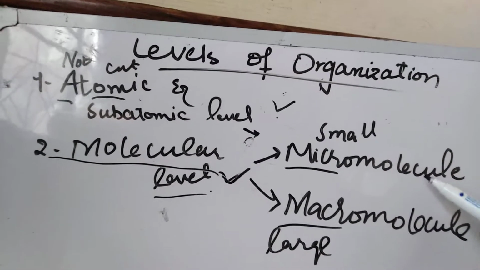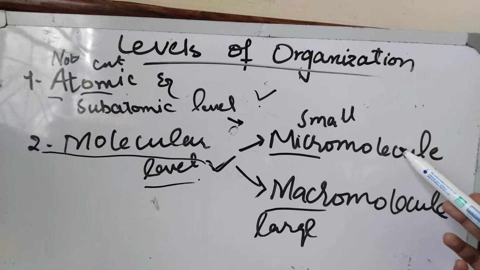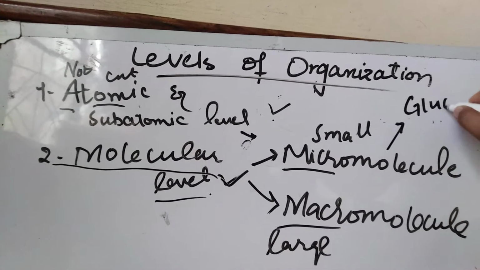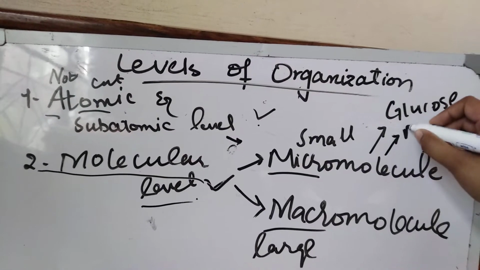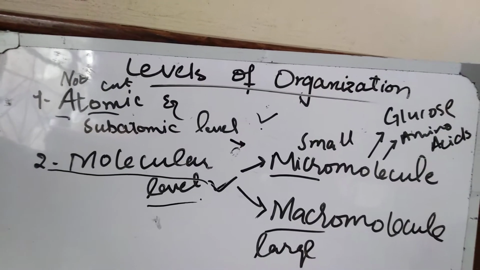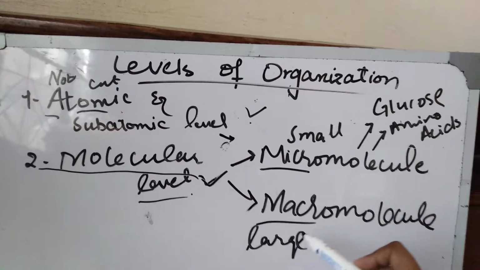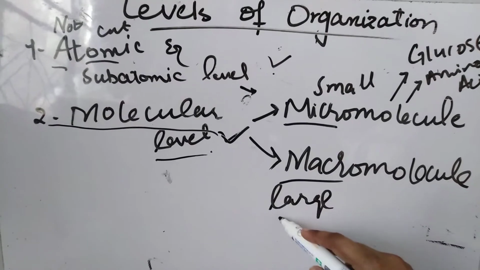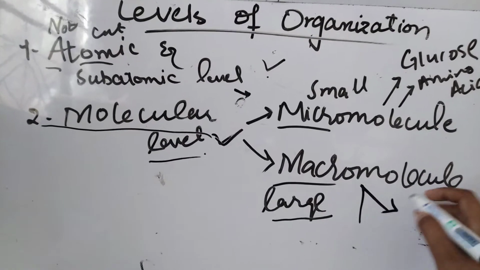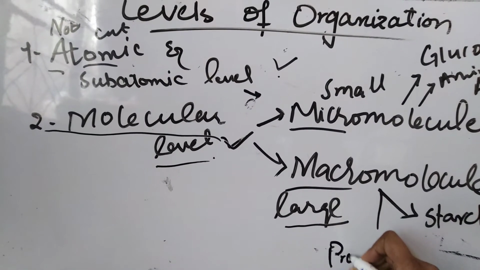Molecules which have low molecular weight are known as micromolecules. Examples are glucose and amino acids. These are with low molecular weight. Molecules which have larger molecular weight are known as macromolecules. Examples are starch and proteins.